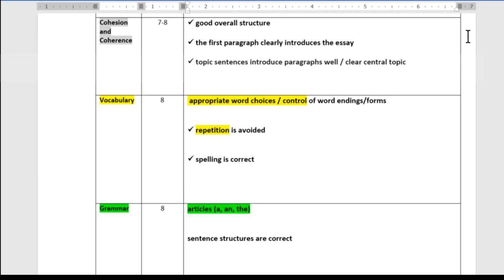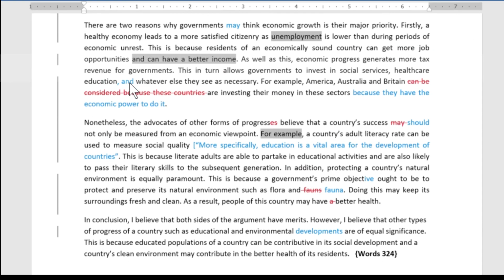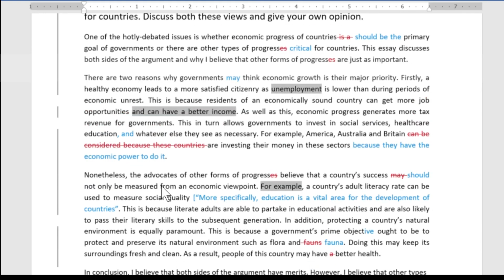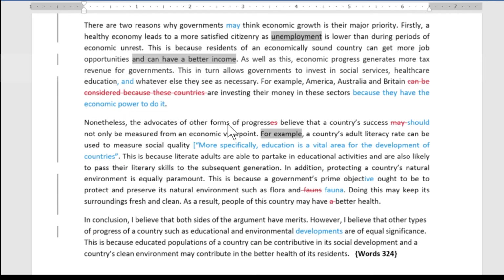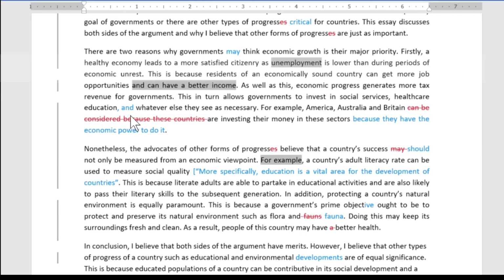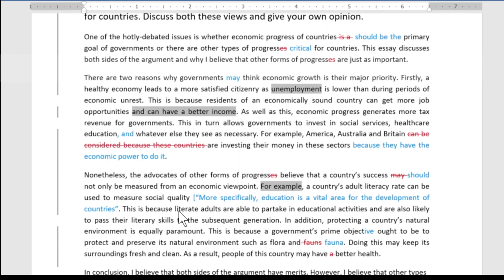There's only really one ugly error, and that's here with the "and." But even a native writer might miss that out. So the examiner's trying to look at the positives as well as the negatives, and on the whole, the positives for grammar for this essay are very strong, almost error-free. Odd minor error with articles, that doesn't matter. But this is kind of serious, but it's a one-off. It's the only mistake, so I think it's good enough to get an 8 for grammar.